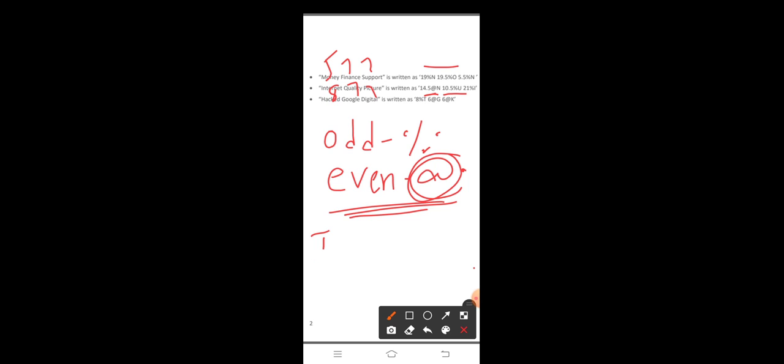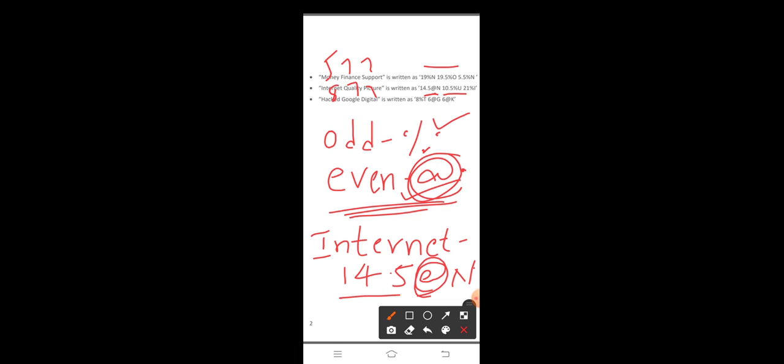Please note this. Internet: the code of internet is 14.5 at the rate N. Friends, first we find the symbol. If the number of letters is odd, it is percentage. If the number of letters is even, we decide at the rate as the symbol. In the case of the number, the logic is that we observe the decimal point.